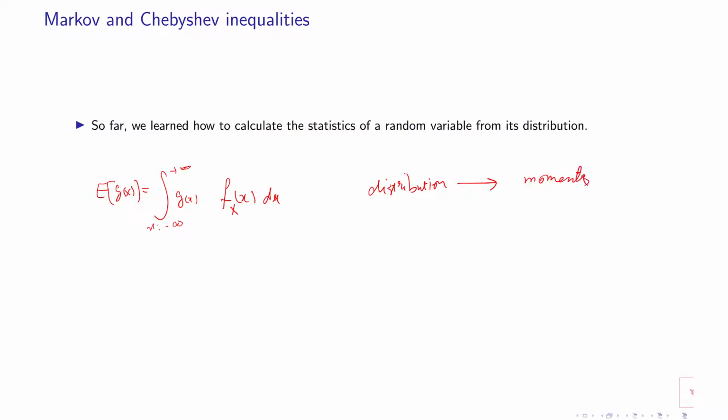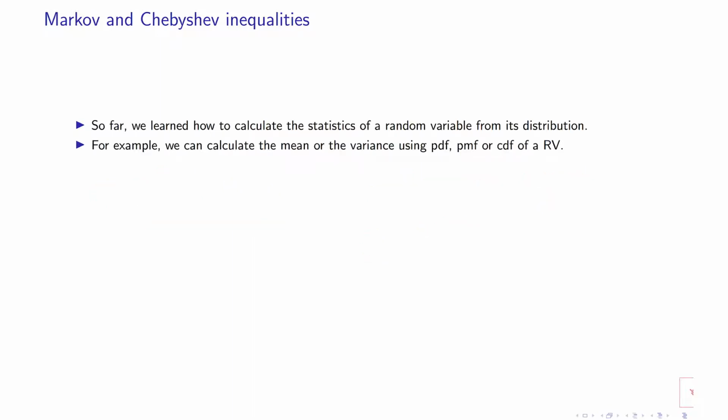Now, if we know some of the moments, what could we say about the distribution? Let's say I only know the mean of a random variable, or I know the mean and variance. What can I say? These inequalities will help us give some answer.